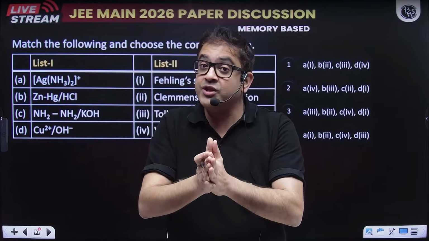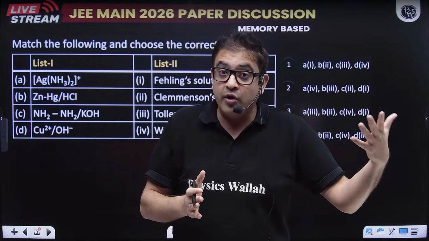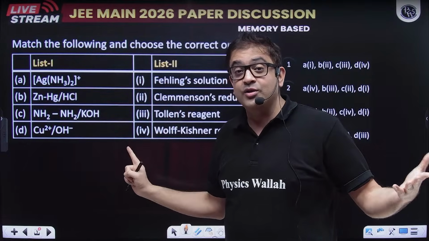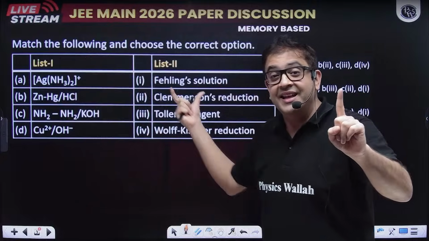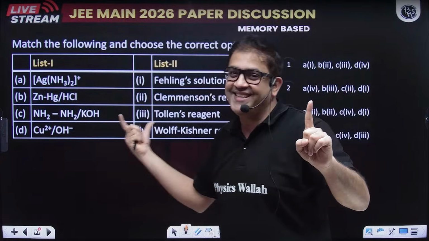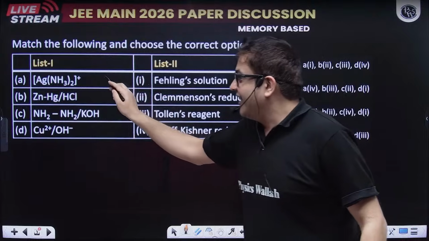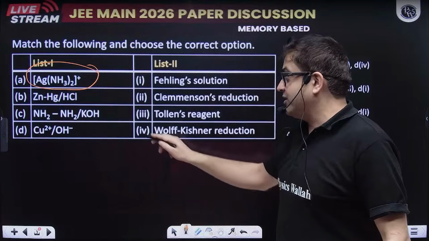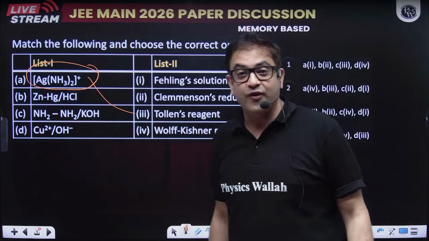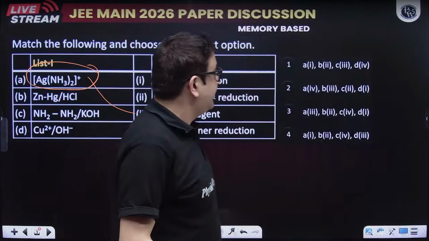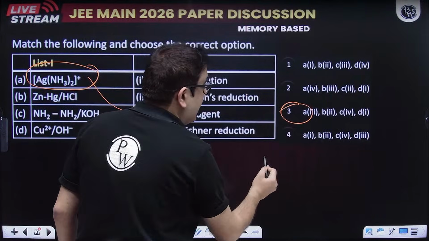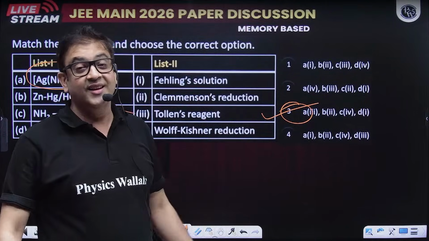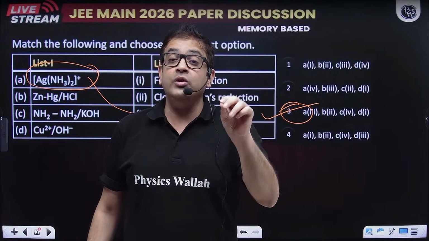The confidence with which you will be sitting, although some topics of yours may be lagging, but still you can make it. Again, a similar question from organic also. Yesterday also they gave reagents and the naming reactions. Today also they gave reagents and the naming reaction. This is the complex because of which a silver mirror is obtained. This silver mirror reagent is Tollens' reagent. So A goes with 3, and only by knowing that you can find your answer, because none is having A with 3.